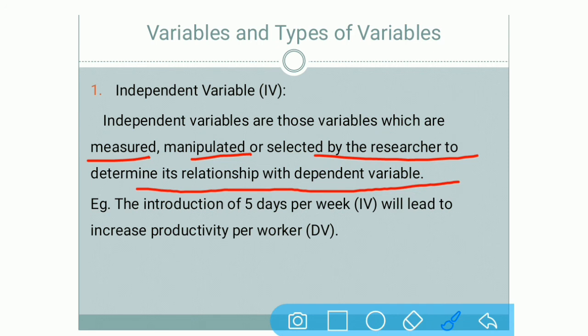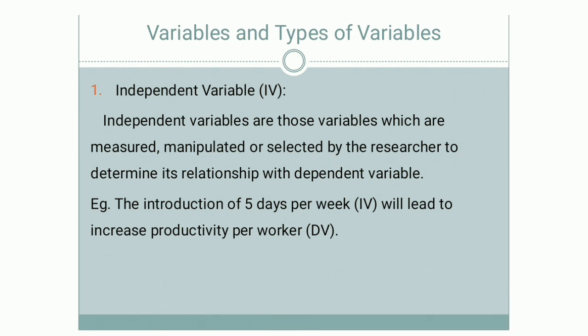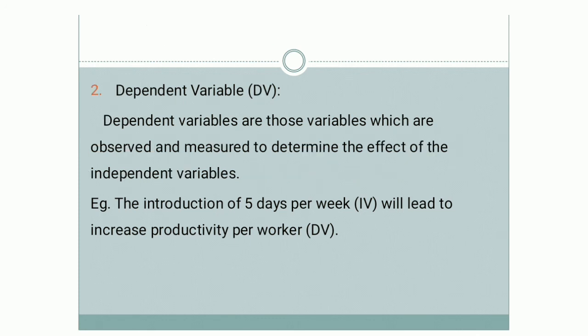We will go with this single example continuously in all of our variables, so that it will be very easy to understand the different types of variable. Now let us move to variable number 2, that is dependent variable. Firstly, let's go with the meaning.